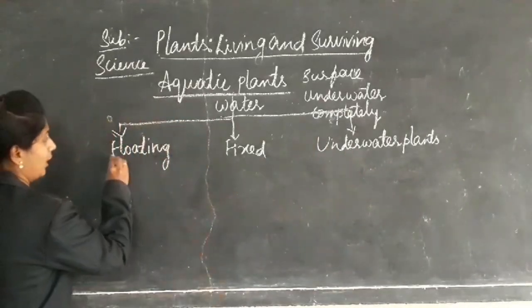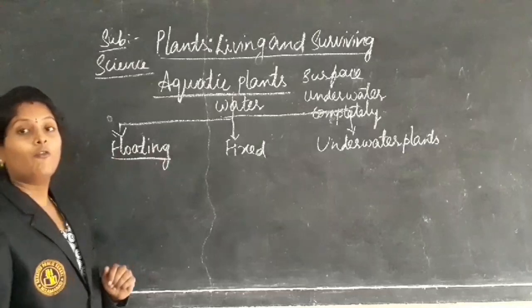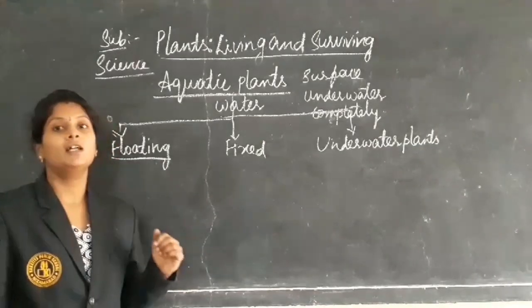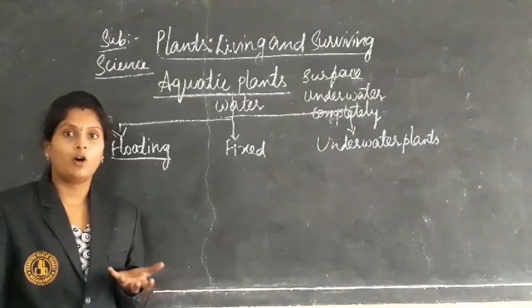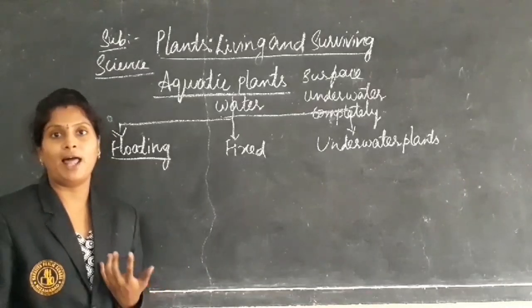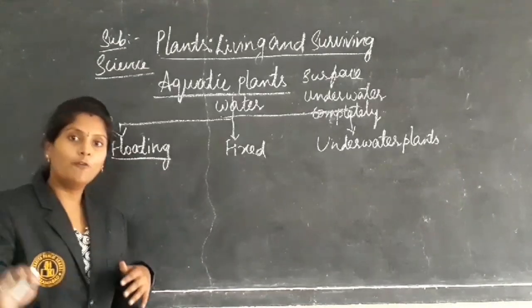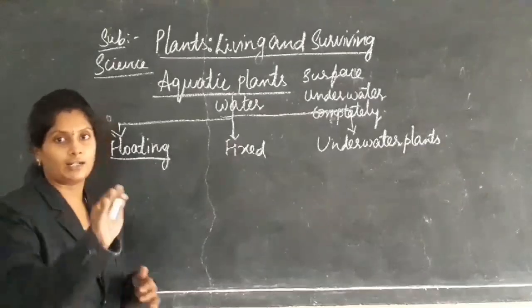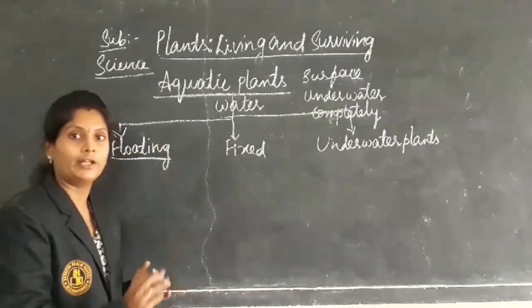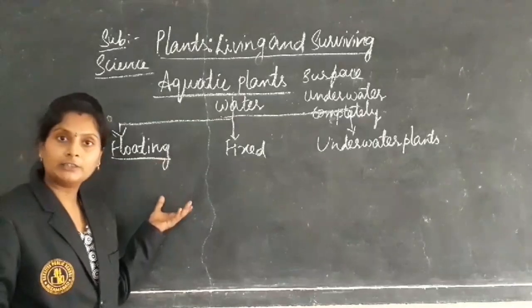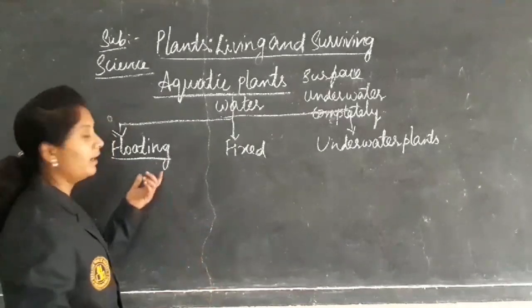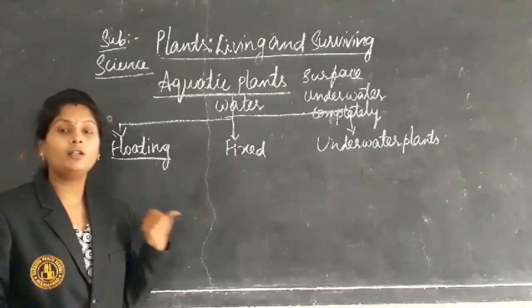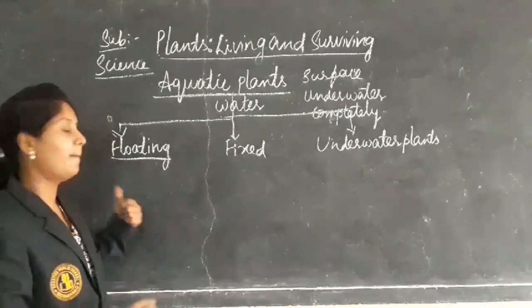First one, coming to the floating plants. What do you mean by floating plants? You can see the plants in a river or in a pond moving when the waves are coming. When the water is moving, the plants are also moving along with the movement of the water. What kind of plants can we see?